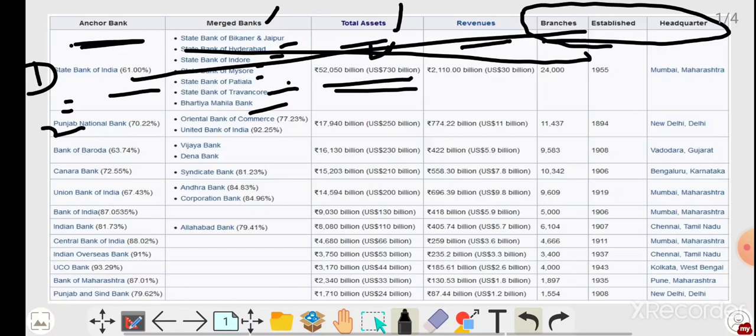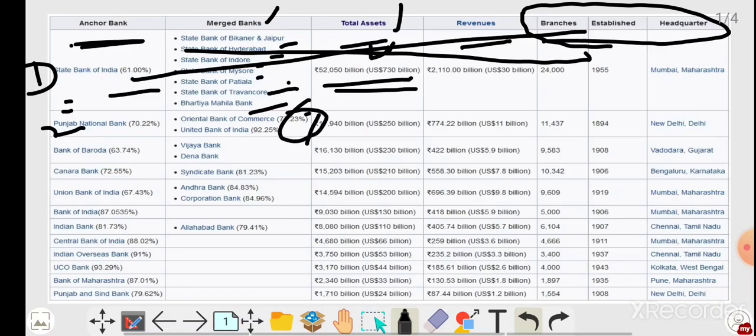Second one, see friends, Punjab National Bank. Punjab National Bank merged with two other banks, Oriental Bank of Commerce and United Bank of India. So in IBPS you can give this as your first choice, Punjab National Bank.